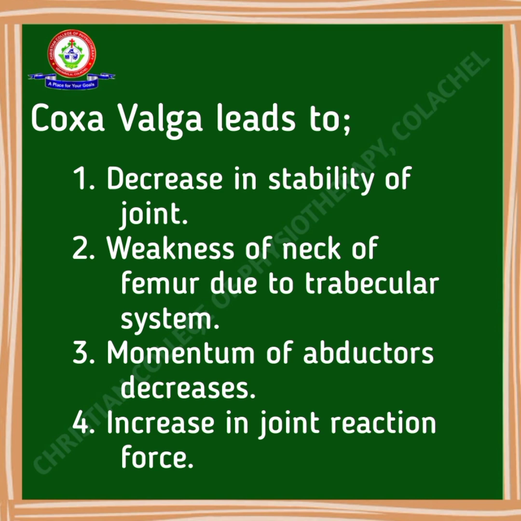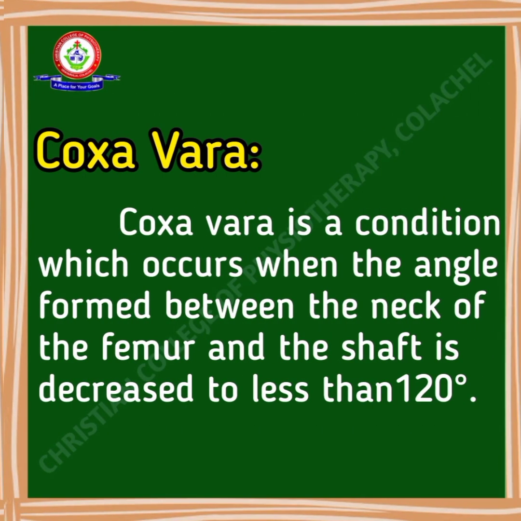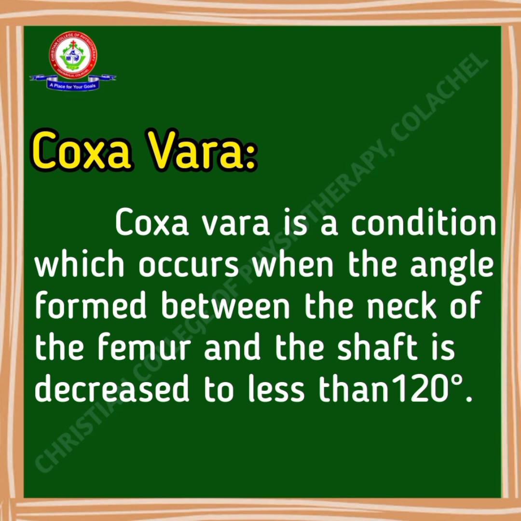Next, the moment arm of the abductors decreases. Normally, the distance between the head, neck and the greater trochanter is 5 cm, but in this condition, the distance between them is decreased. This leads to weakness of the abductor muscles. If the abductor muscles are weak, there is a problem in balance and stability. Then, an increase in joint reaction force. Here, the abductors are weak and the articular surface is also weak, so the joint reaction force increases.